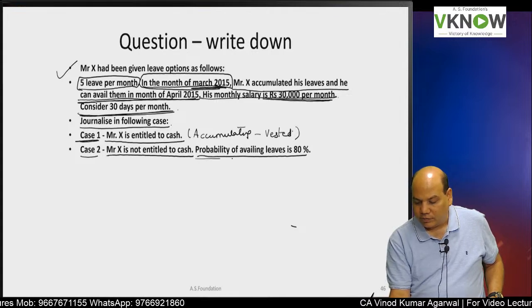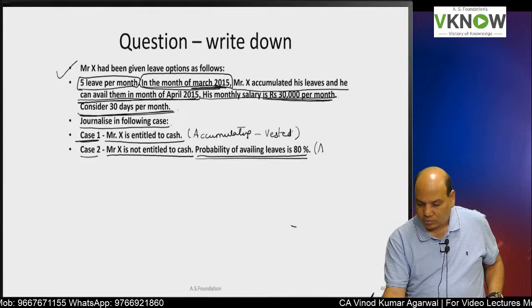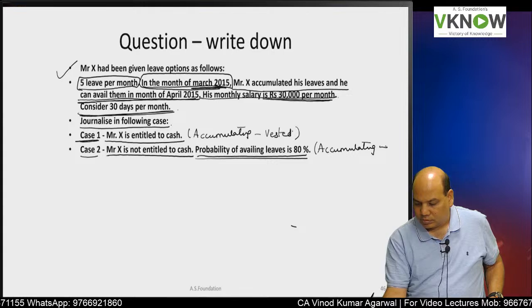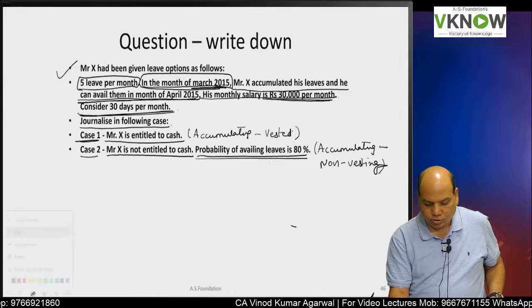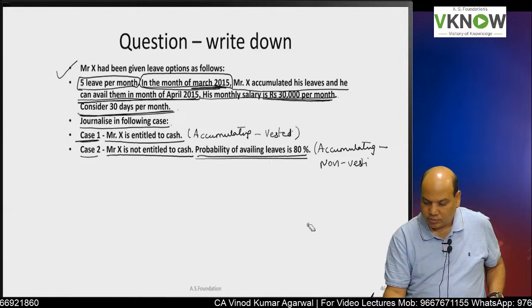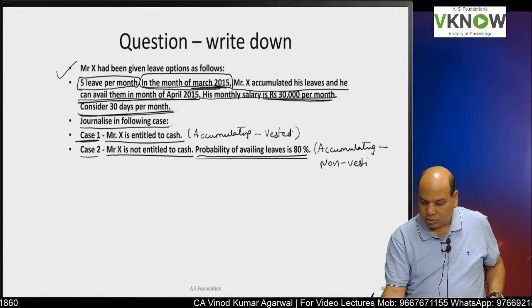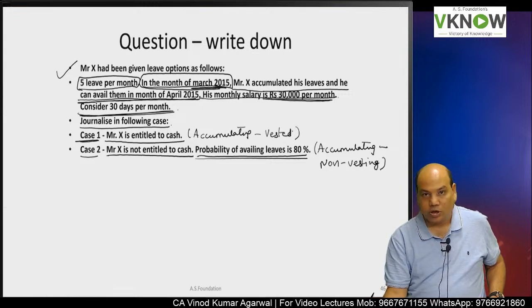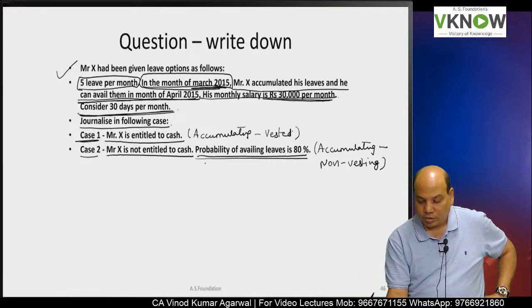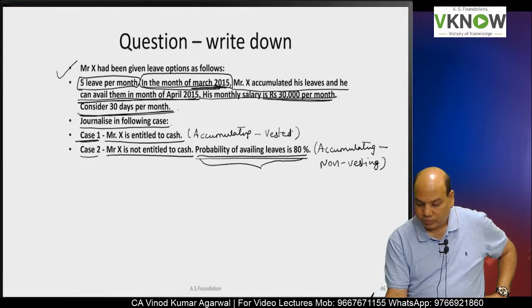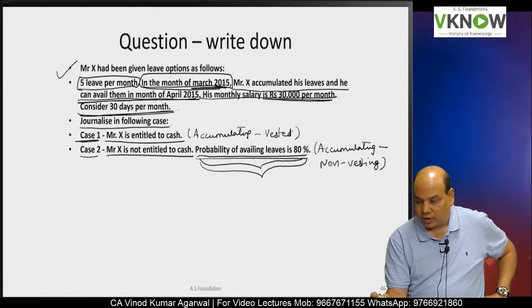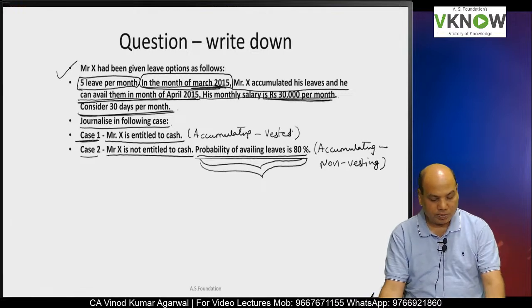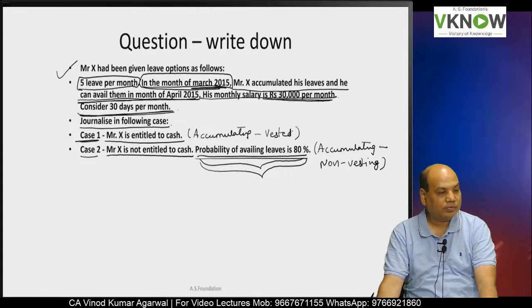Probability of availing leave is 80%. This is accumulating non-vesting leave, because you are not entitled to cash but you are entitled to take leave, and the problem says he is expected to avail only 80% of the carry forward leave.